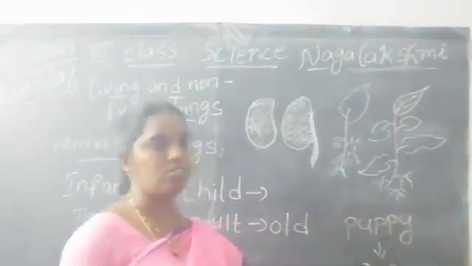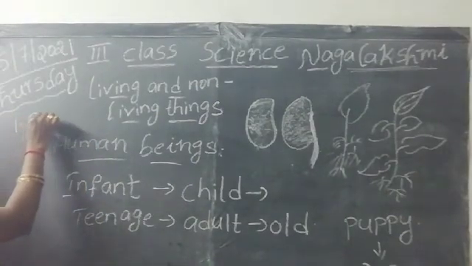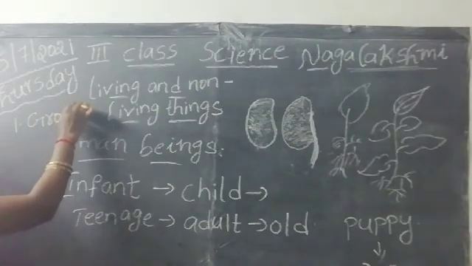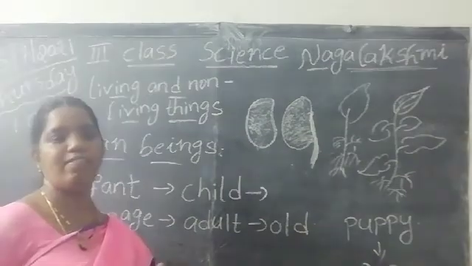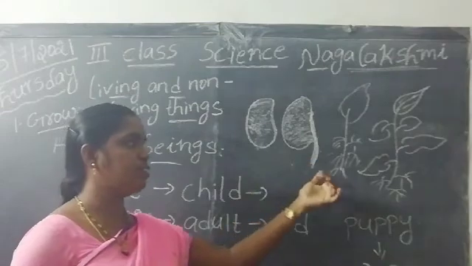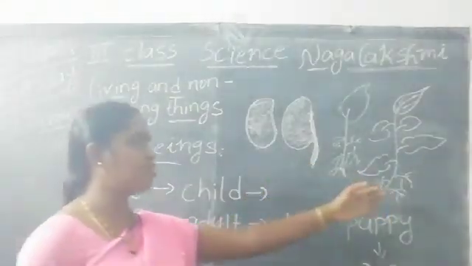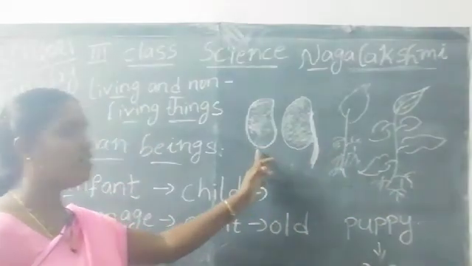So this is about the first feature of living things, that is grow. Students, all living things can grow. Do you understand? Each plant's life started from the seed.